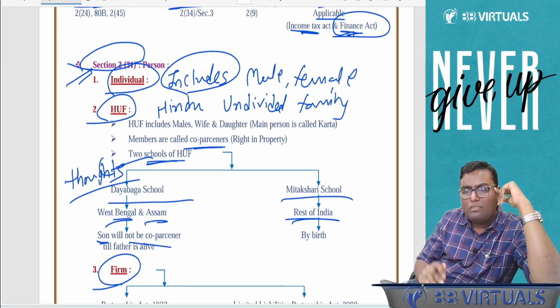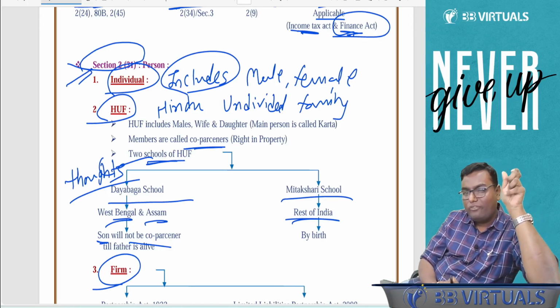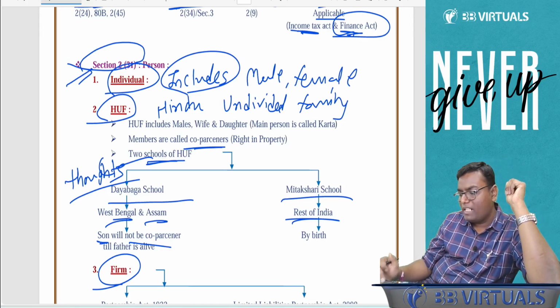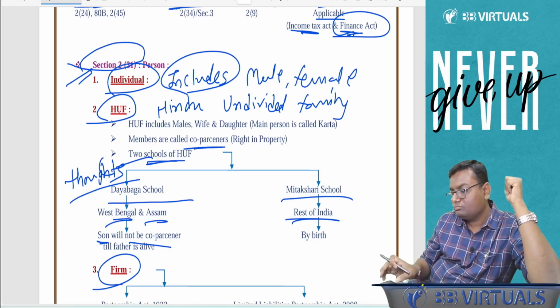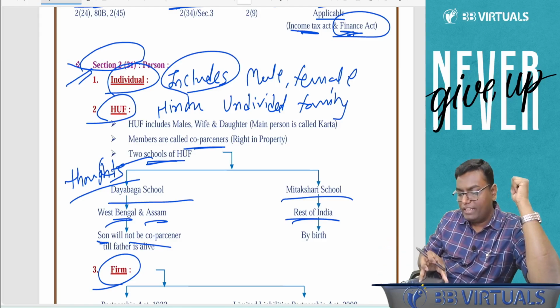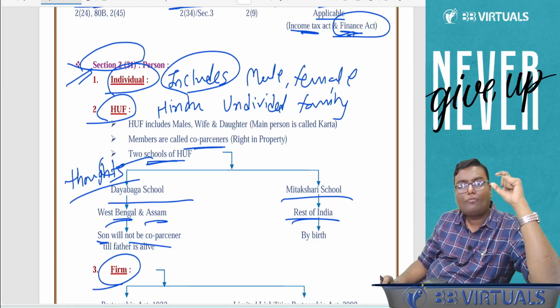Achha, tell me, when I use the word firm, which firm is coming into your mind? Sole proprietorship firm, partnership firm, yeah, both. This word firm will include what? Sole proprietorship firm, partnership firm, or both? What will it include? Okay, some of you are saying both. Partnership. Okay.